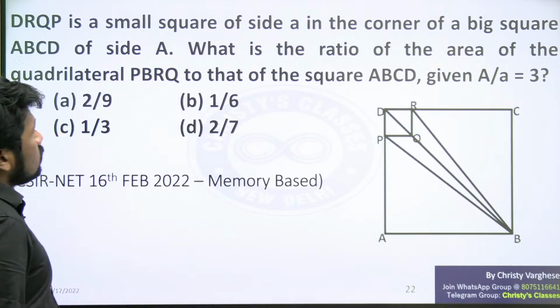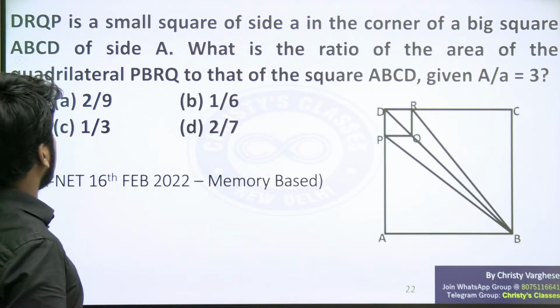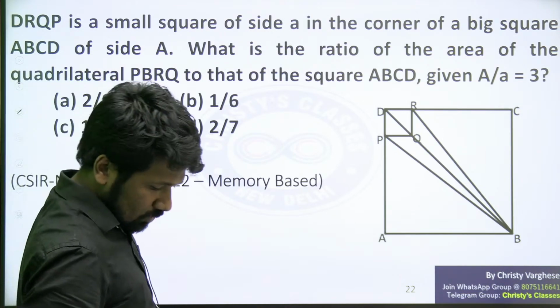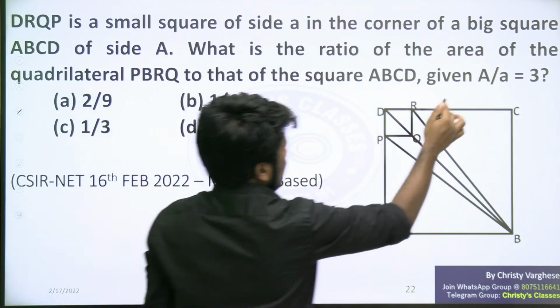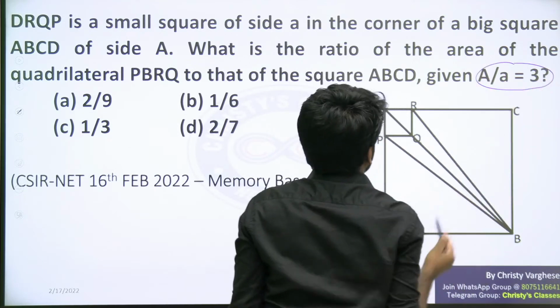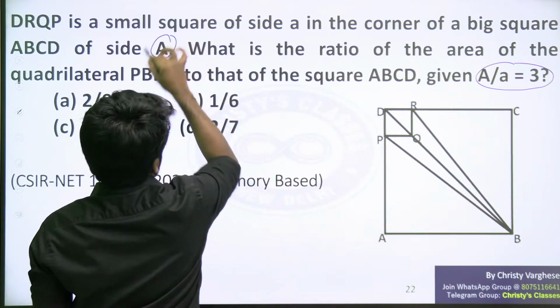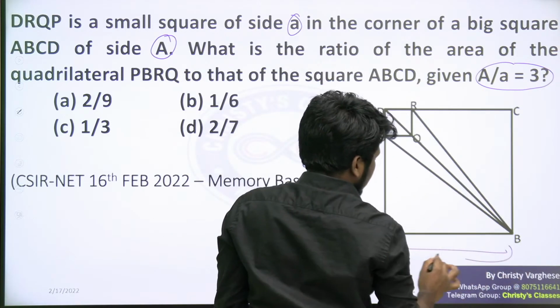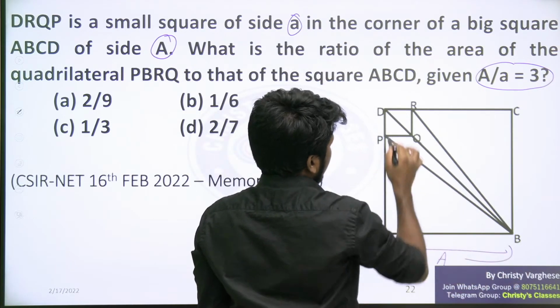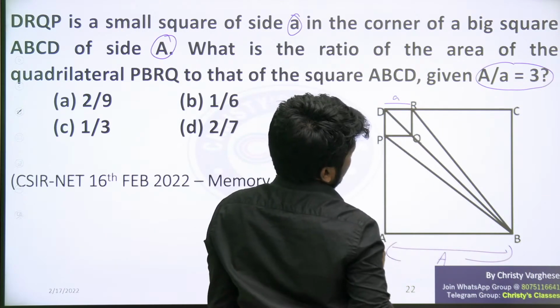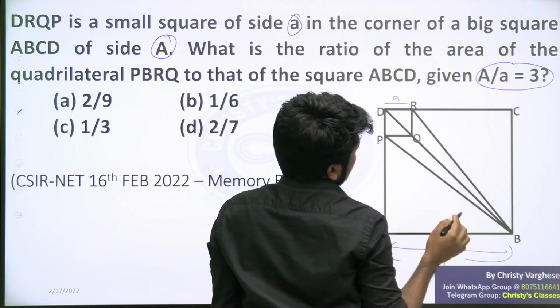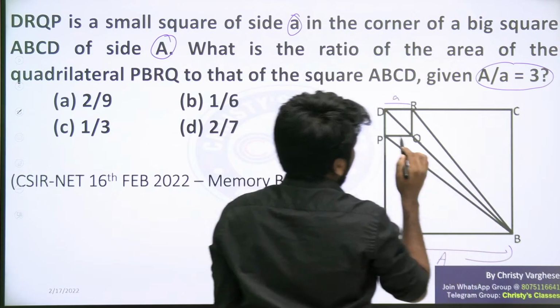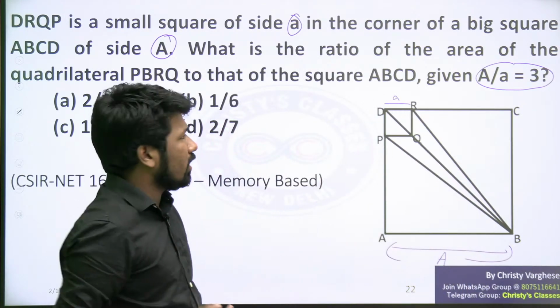PQRD is a small square of side a in the corner of a big square ABCD of side A. Yeah, from here we can start. Given A by a is 3. So what is the connection between capital letter A and small letter a? This is capital A, the side length of this big square, and this is small a. A by a is 3 means A is 3 times bigger than small a.